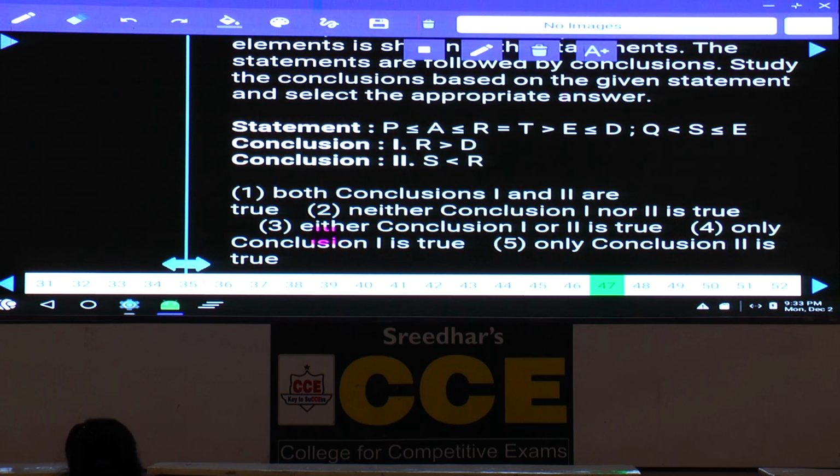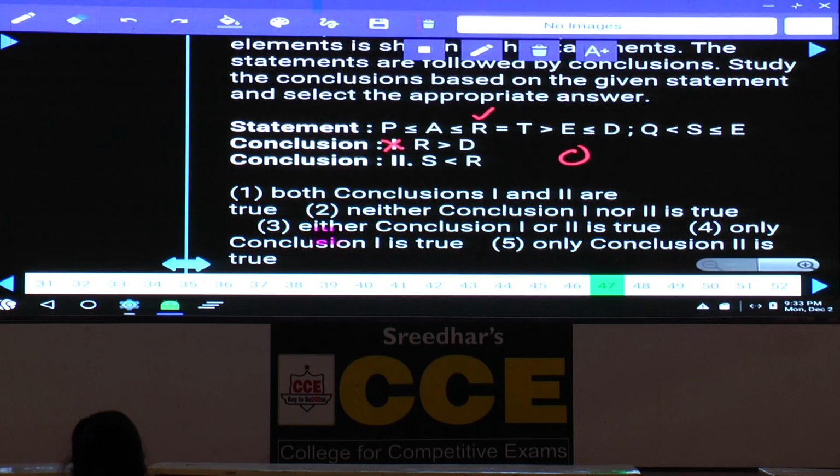Coming to question number 47. Now in this one, the relation between R and D. R is here, D is here. Between these two, there are two opposite symbols, hence no relation can be drawn. Then coming to the next one, S and R. R is here and S is here. Tell me which element is common between these two?